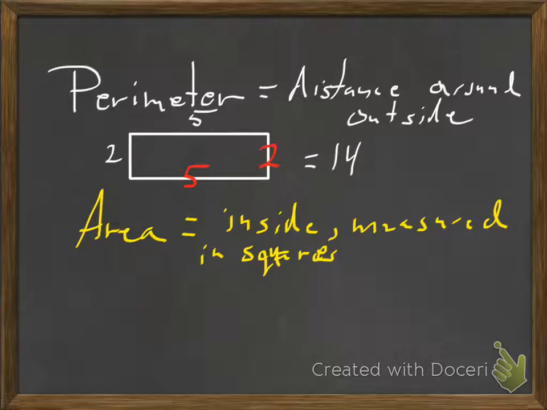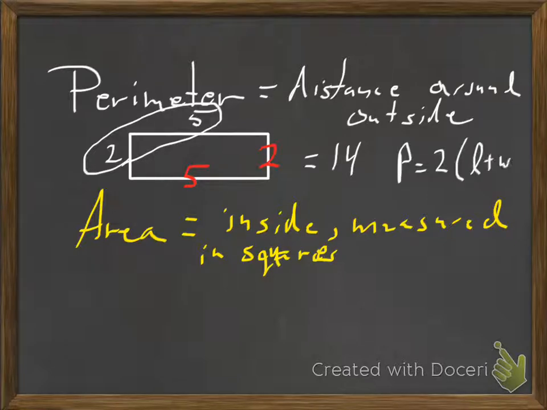Now, there is actually a cleverer way to do it. The clever way is just take one length and one width. 2 plus 5 is? 7. And then since there's another pair of them, just do what? Double it. Times it by 2. So the perimeter of a rectangle is really 2 times the length plus the width. That's the easiest formula for finding the perimeter of a rectangle.